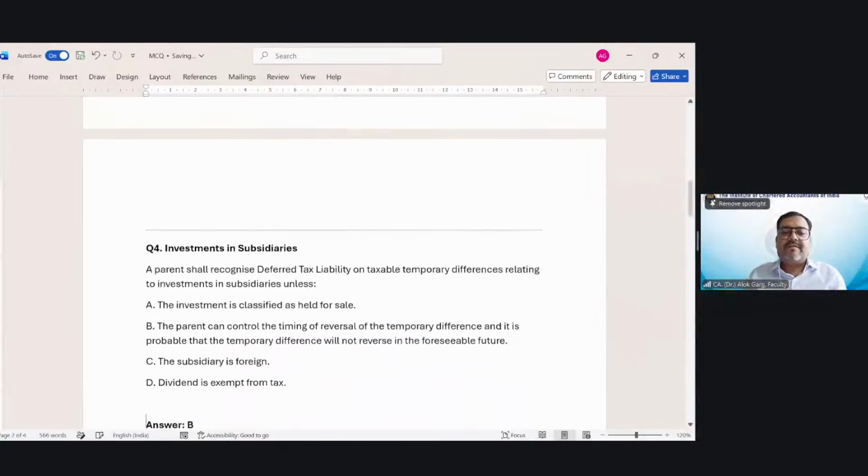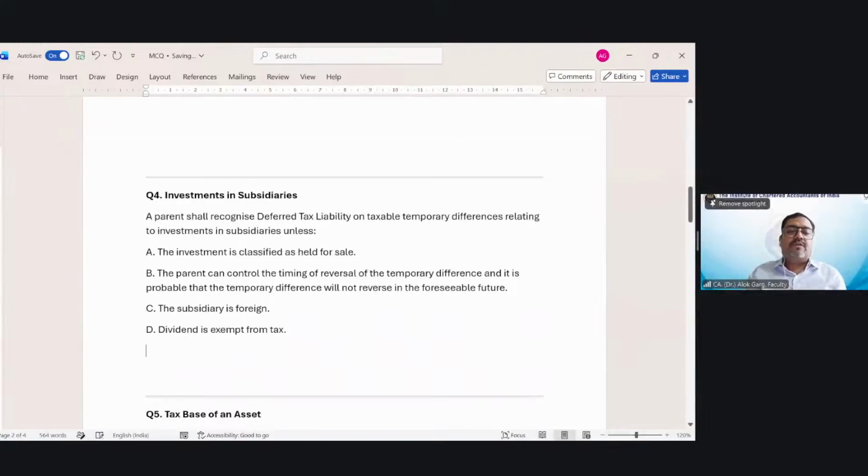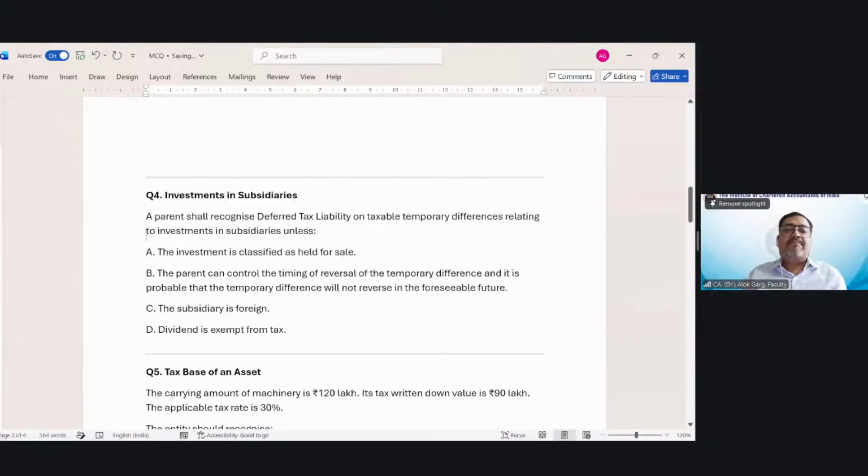Investment in subsidiary. A parent shall recognize deferred tax liability on taxable temporary differences relating to investment in subsidiary unless the investment is classified as held for sale. The parent can control the timing of reversal of the temporary difference, and it is probable that the temporary difference will not reverse in the foreseeable future. The subsidiary is foreign, dividend is exempt from tax. Okay. So B is the right answer.